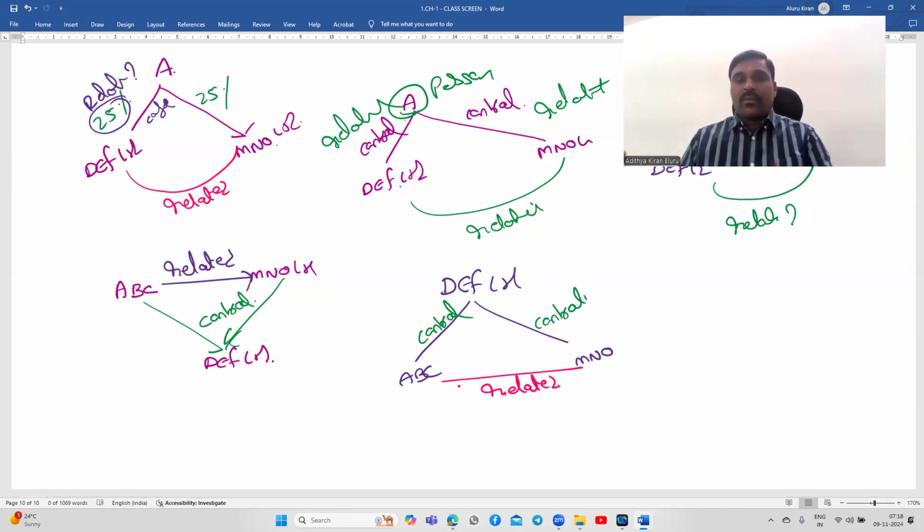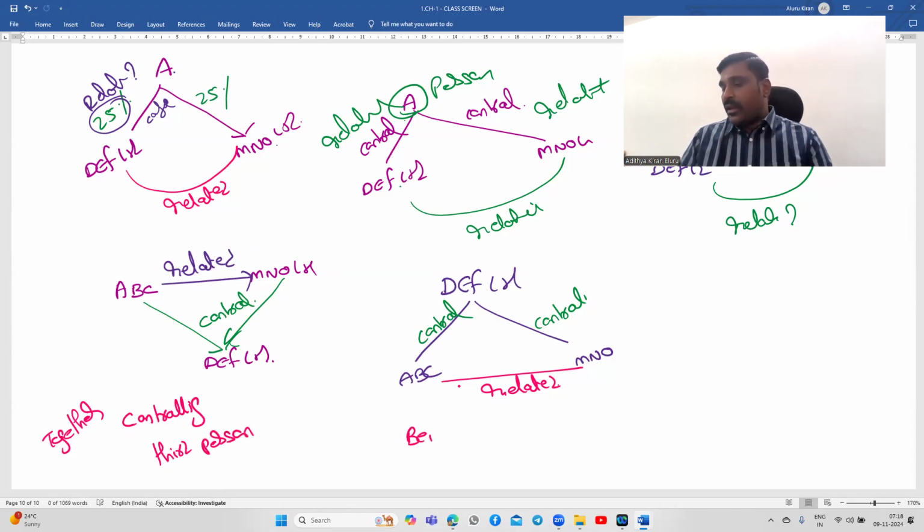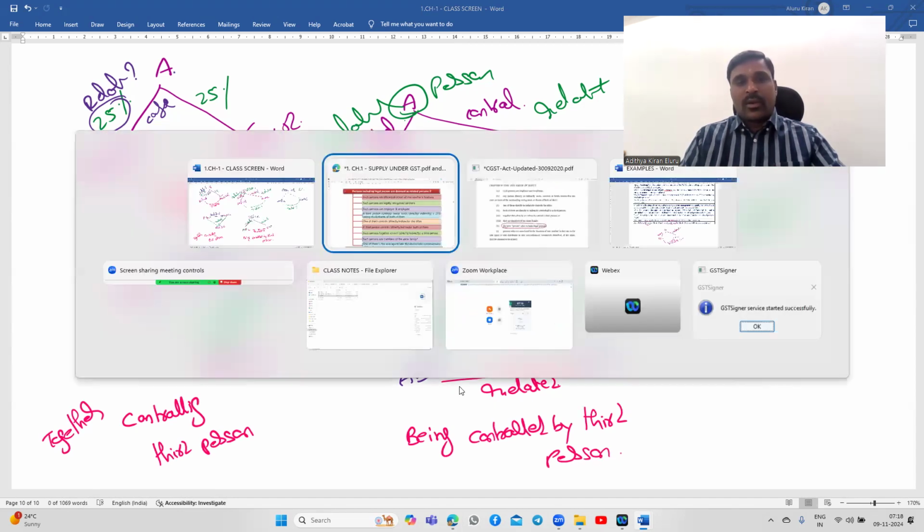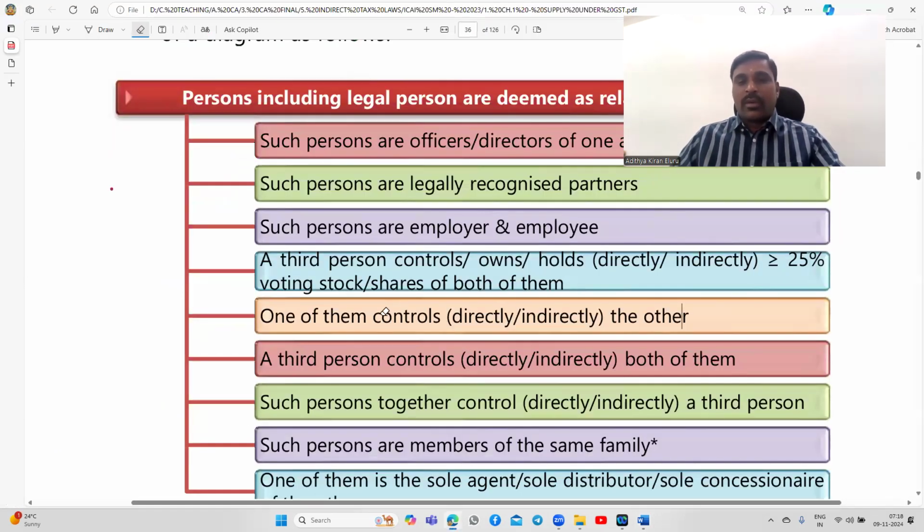So either both together are controlling a third person, or they are being controlled by a third person.